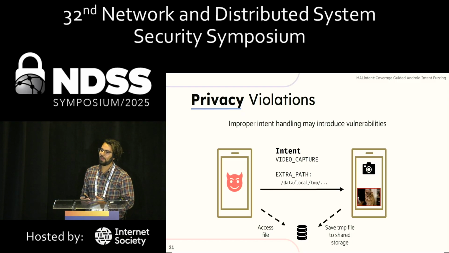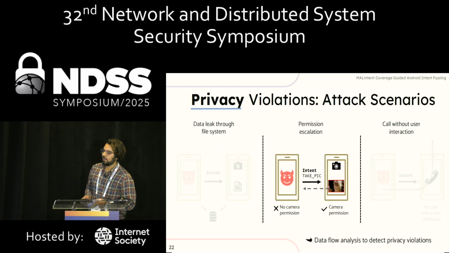A lot of times developers will leave around these code paths thinking only my app can access it. But in reality, it can be accessed by an attacker if they know what metadata to put in. For example, say you have a camera app that accepts the path on where to store the file. Now an attacker can ask it to record video and retrieve that video without ever having camera permissions itself. That's one example through the file system.